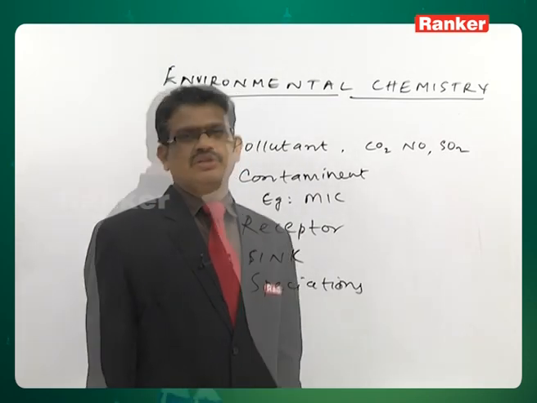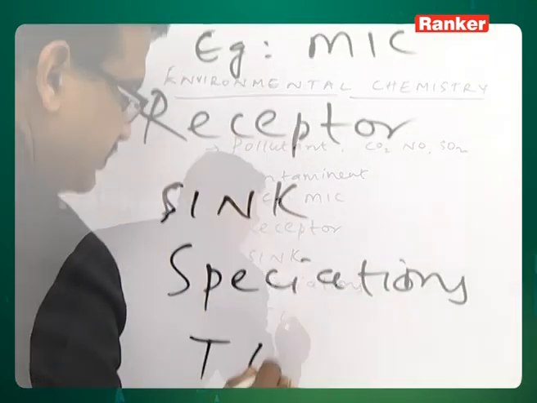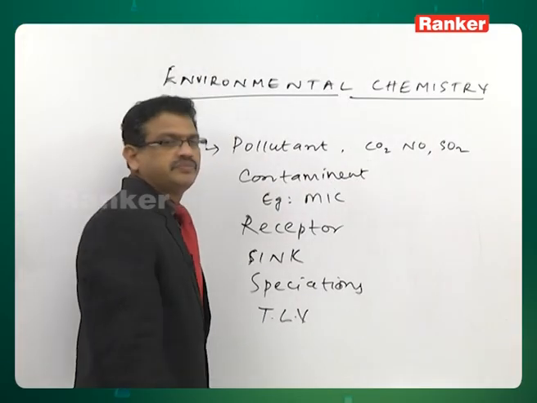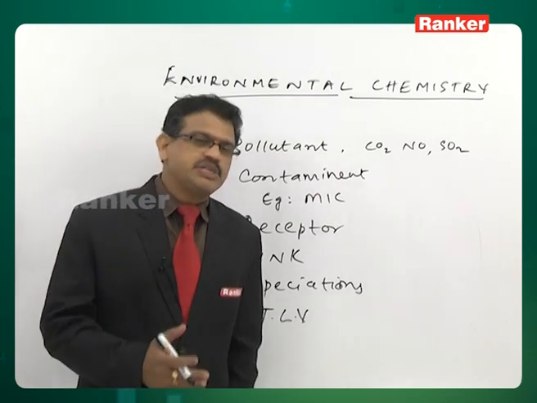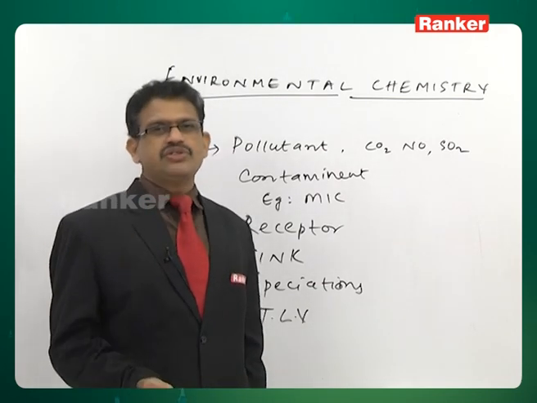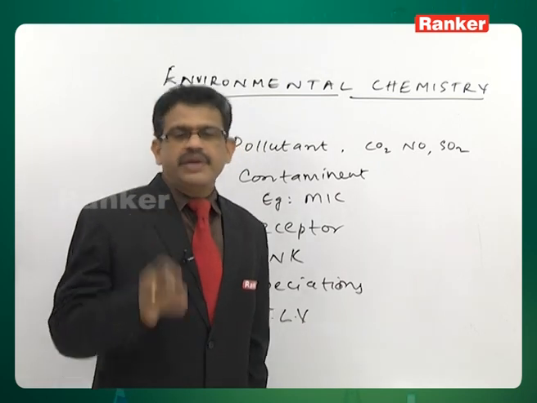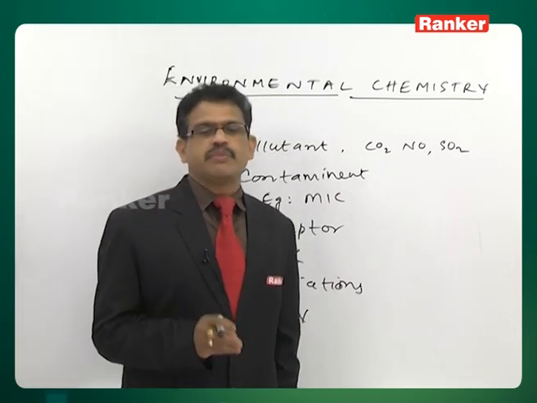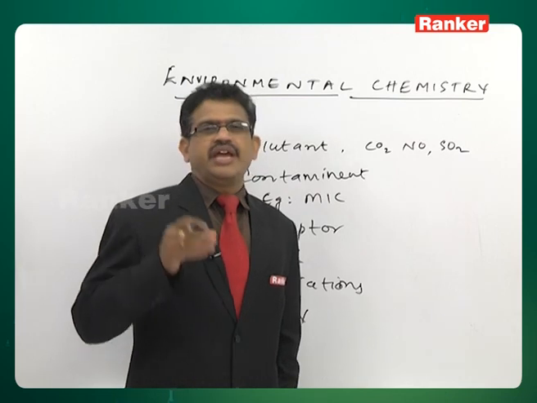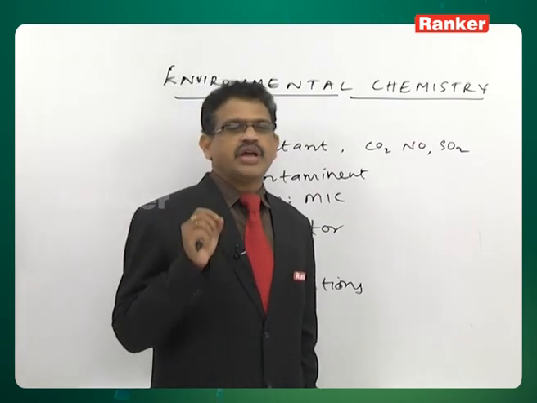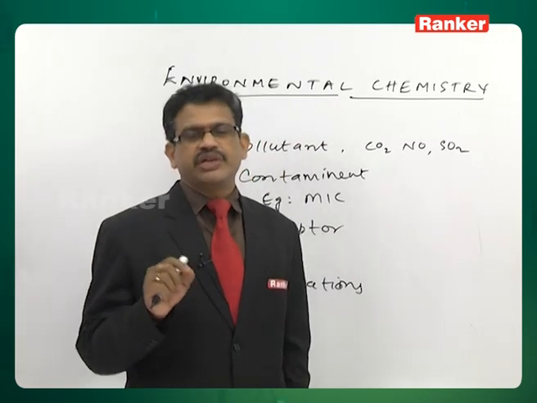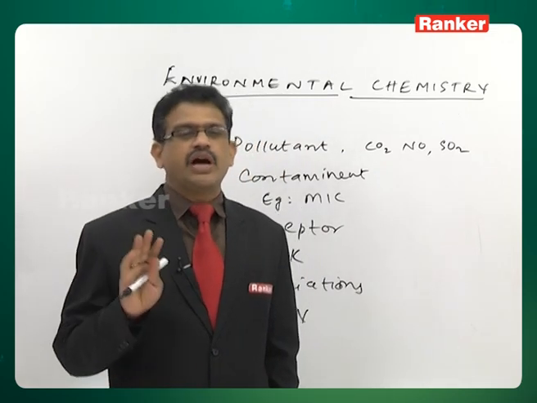After speciation, threshold limit value, TLV. What does it mean? It is the permissible level of toxic pollutant present in the atmosphere to which a healthy industrial worker is exposed during an 8-hour day, that is his shift time, without any harmful effect.